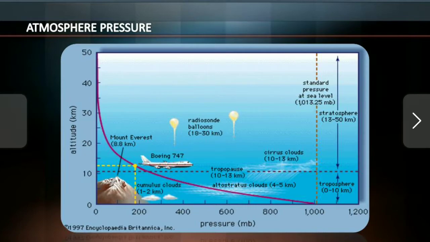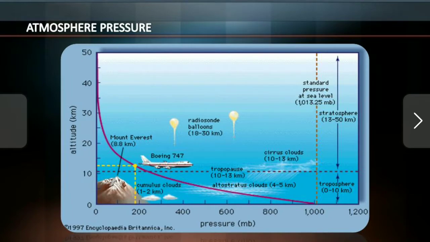Yes, the atmosphere contains the troposphere, stratosphere, mesosphere, thermosphere, exosphere. Okay, the layers starting from the Earth's surface are called the troposphere, the stratosphere, the mesosphere, the thermosphere, and the exosphere.